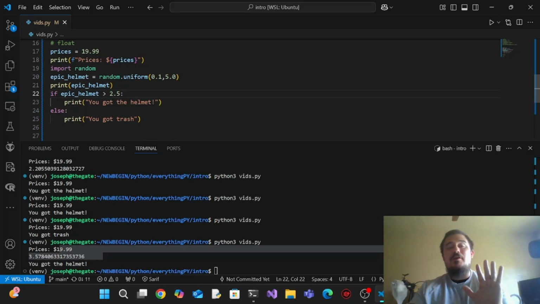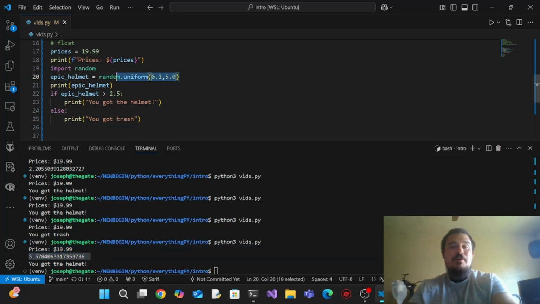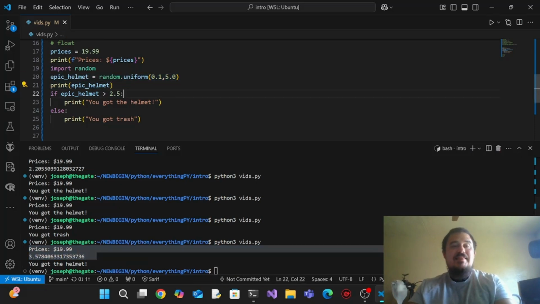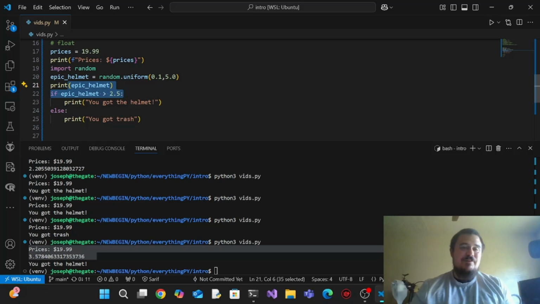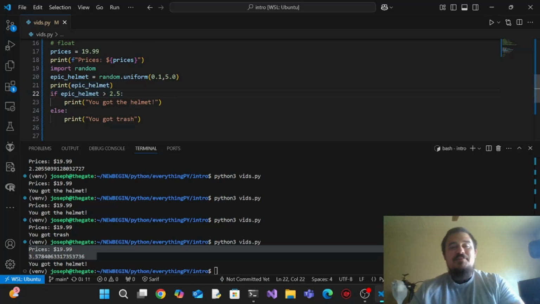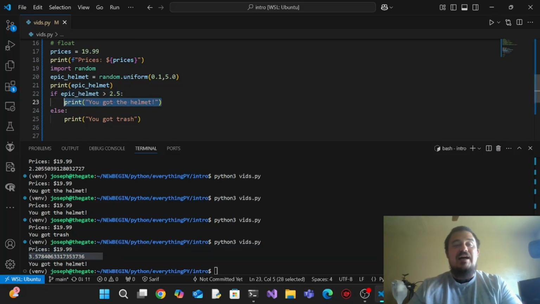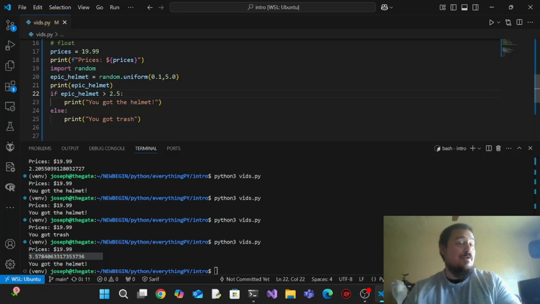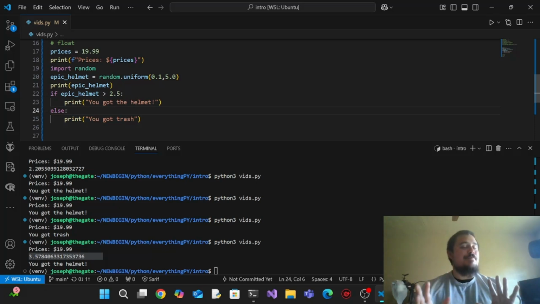Essentially, all we are saying is this random number, which on this last run was 3.5, got saved into epic helmet. We printed out 3.5, and that's how we saw it down here. Then we say, if epic helmet is greater than, remember, it's always munching toward the bigger one, so the mouth opens to the left. If it's greater than 2.5, which it was at 3.5, then we say you got the helmet. Otherwise, if it was lower than 2.5, then you got trash. And that's a very small example of some of the cool stuff.